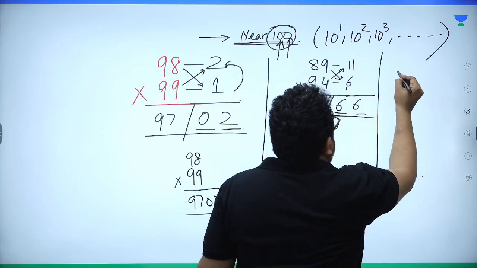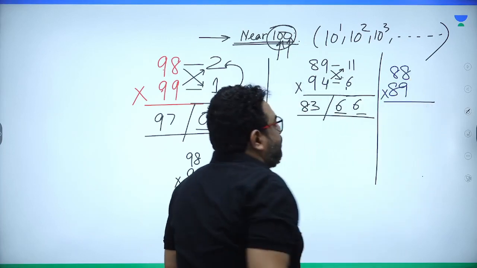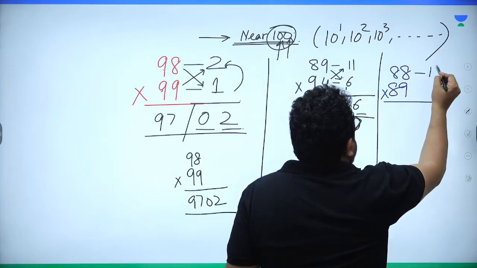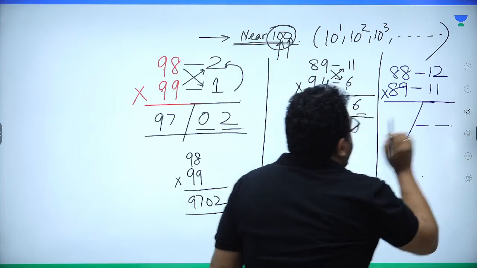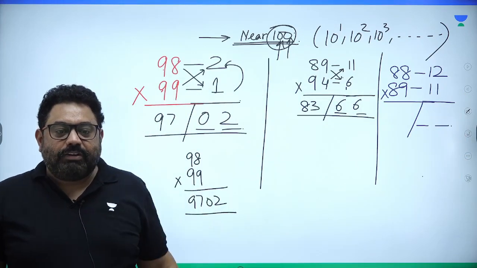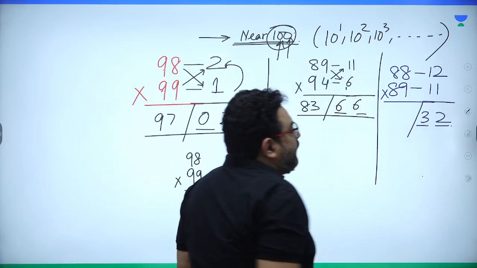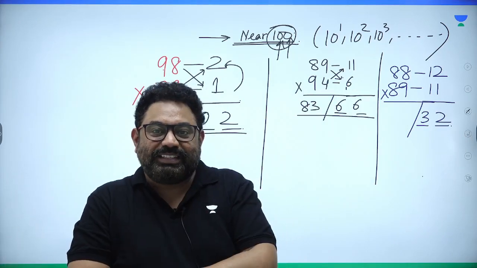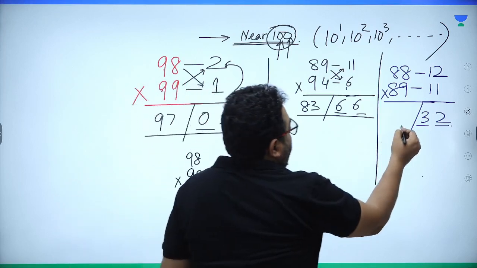So listen, I say what is 88 into 89? Now I am in trouble, right? So 88 is 12 less than 100, 89 is 11 less than 100, and then 2 spaces. Again, you make a partition, 2 spaces. What is 11 into 12? 11 12s are 132, but I only have 2 spaces. That is the limitation of 2 spaces, guys. 132, so you write 32 and 1 to be carried to the next step.